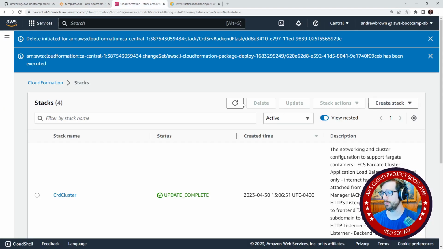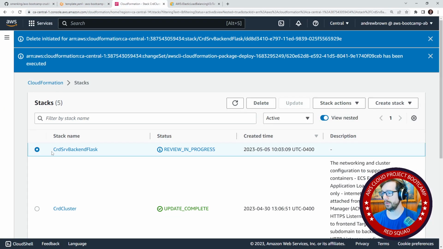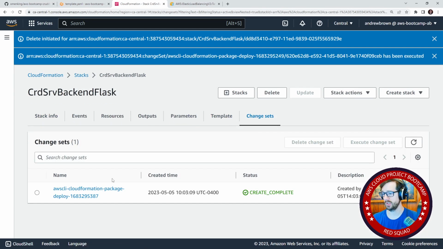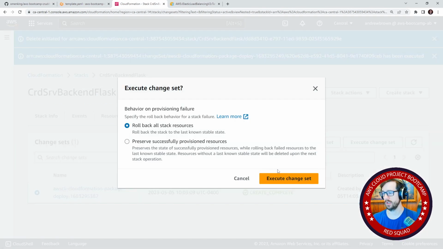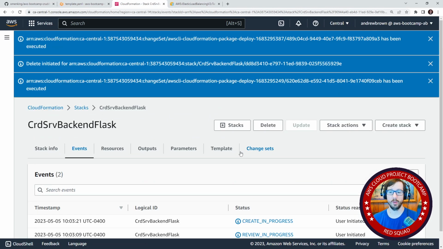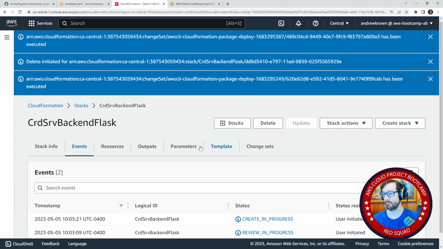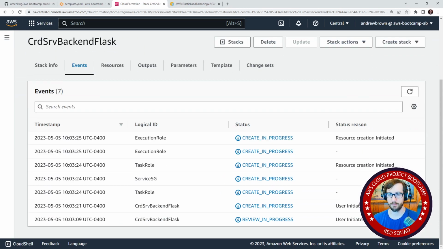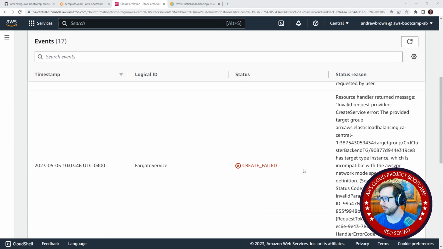So we'll go there. We'll go back over here. We'll refresh, and we'll go into this. And we'll go to change sets. Execute change set, and we'll run that there. So we will give that a moment to run, and we'll see if there's any problems, okay? All right, so we have a rollback here. Let's go take a look at what the issue is.